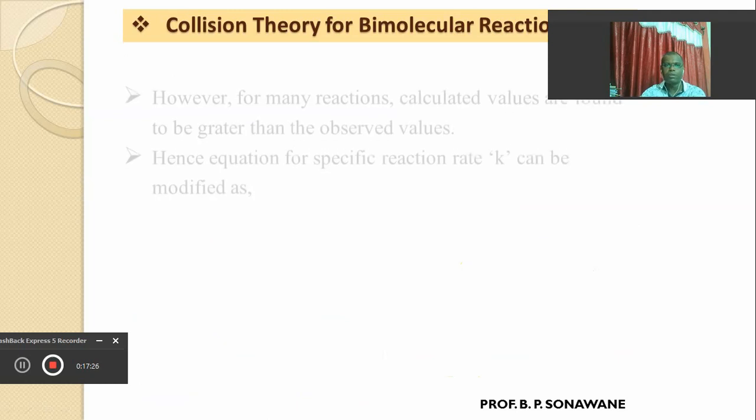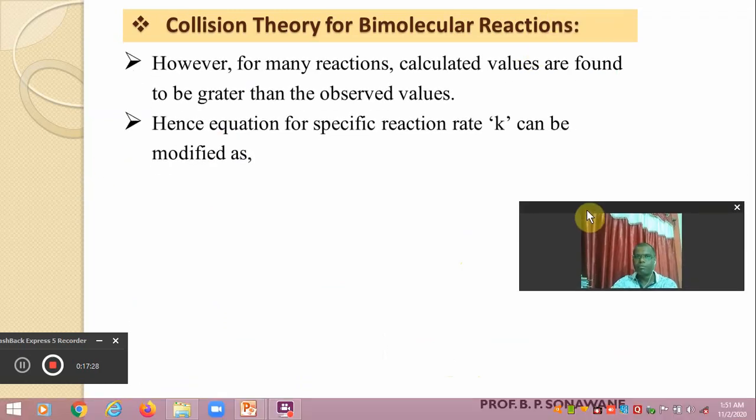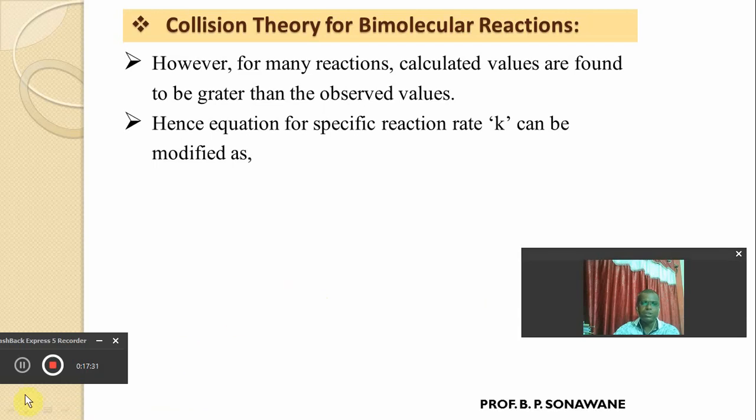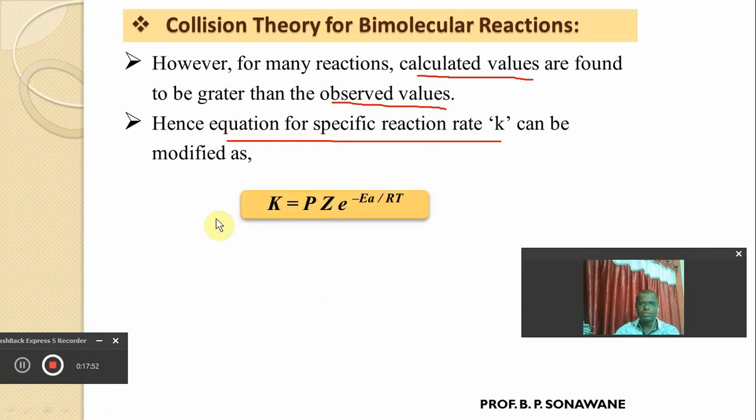However, for many reactions it is observed that the calculated values are different from the observed values, or greater than the observed values. Hence it is necessary to modify this equation, and the specific rate of reaction becomes K equals P into Z into e raised to minus Ea upon RT.